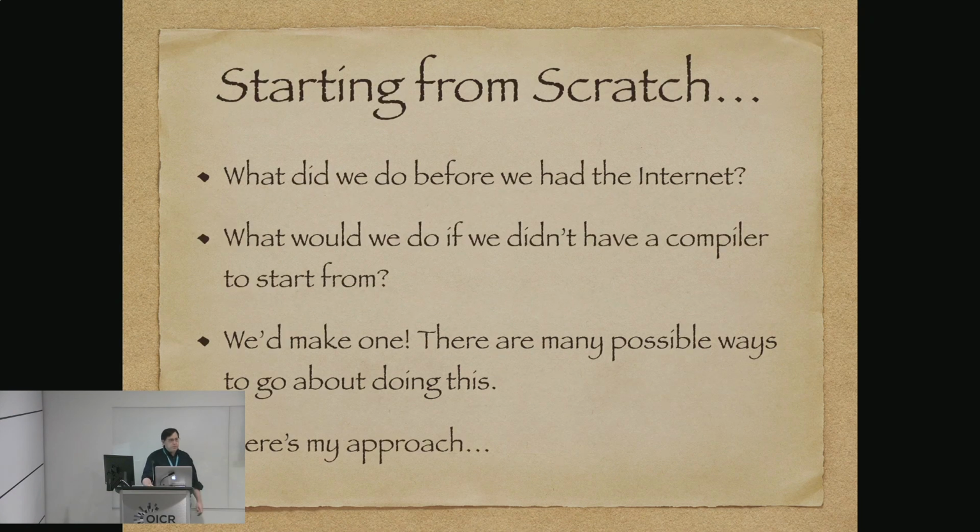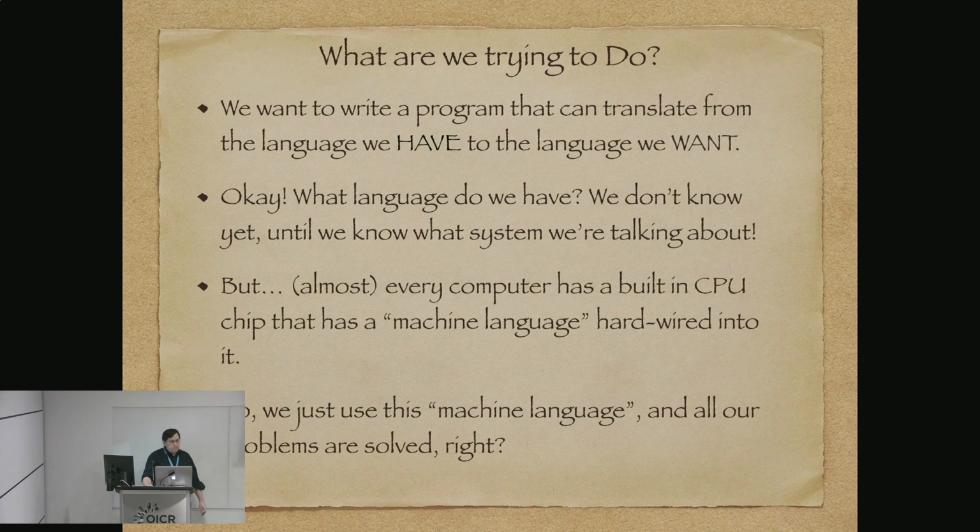But if we were starting from scratch, like what we did back in the old days before we had the internet, when we couldn't just grab compilers from Google, what would we do if we didn't have a compiler to start from? Well, we'd make one. There are many possible ways to go about doing this. Here's my approach. So what are we trying to do here? We want to write a program that can translate from the language we have to the language we want.